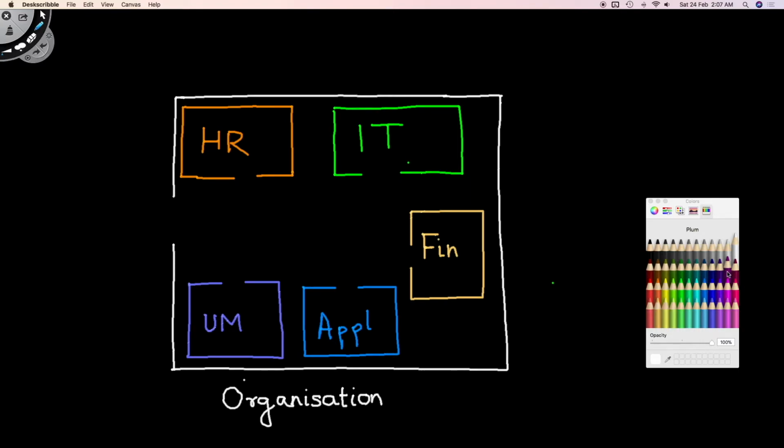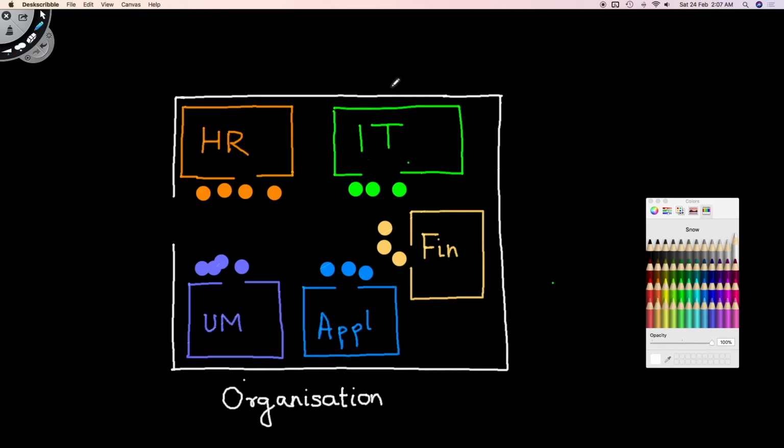But after they enter, things change because some employees might be working for HR, some for IT, some for finance, some for application and some for UM. Now the thing is that all these employees were allowed to enter the organization premises, but after they entered the premises, they cannot enter all the departments.